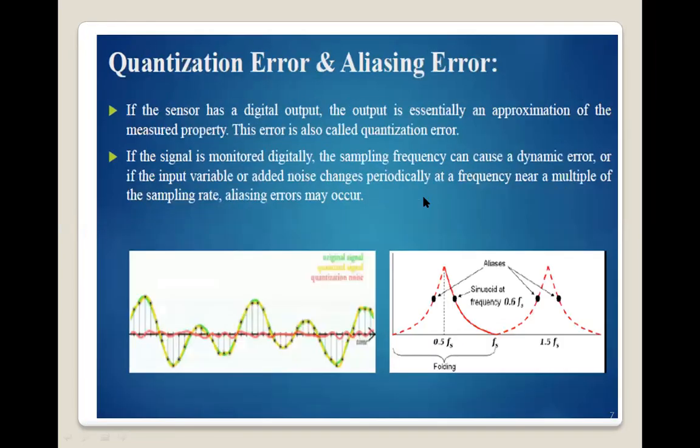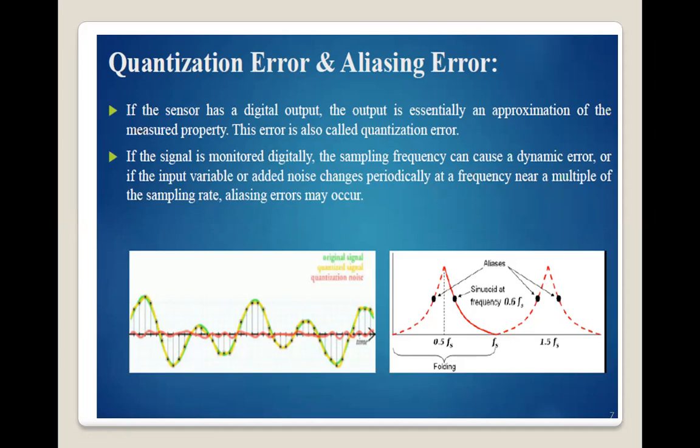Okay, so next, quantization error or aliasing error. So what do you mean by quantization error? If a sensor has a digital output and the output is essentially an approximation of the measured quantity, this type of error is called quantization error. Suppose some sensor has input of temperature, or maybe pressure, light, or motion.